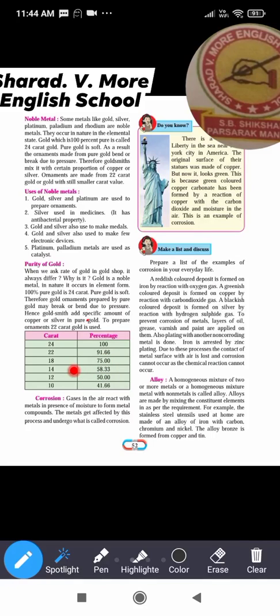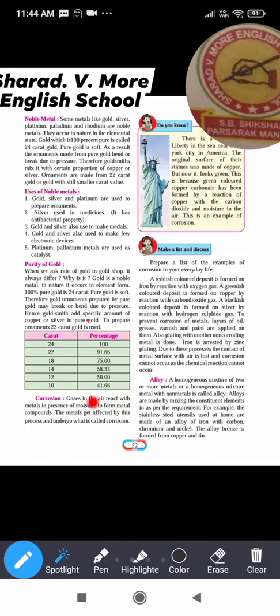18 carat, 75%. 14 carat, 58.33. 12 carat, 50, and 10 carat, 41.66. Corrosion. Now yes, we have to learn now corrosion.